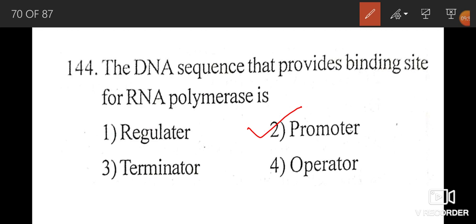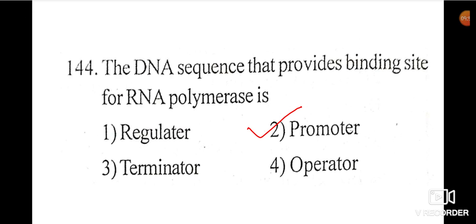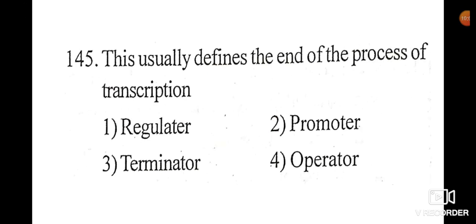Binding site for RNA polymerase is promoter. Question number 145. This usually defines the end of the process of transcription.